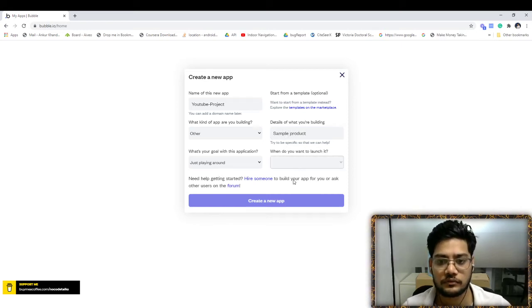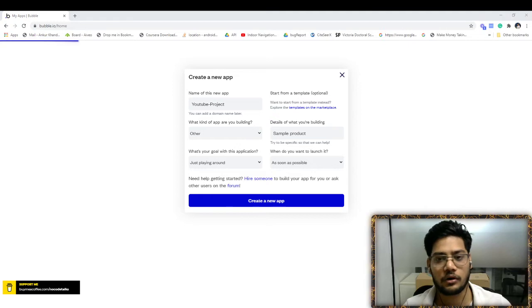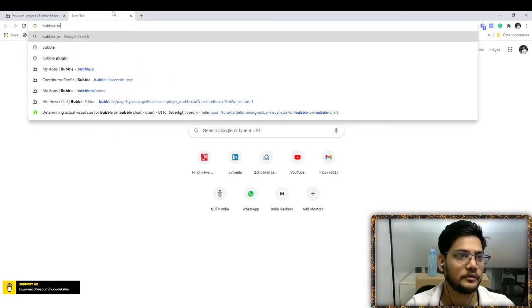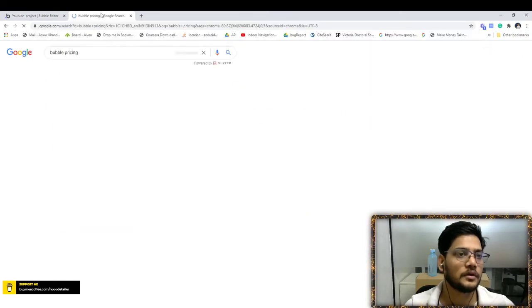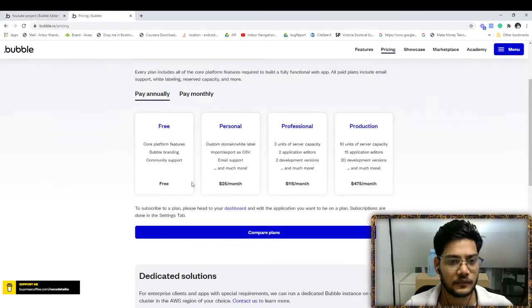Creating the new app. So this is not a free version, and this is the pricing. Pricing is free for basic features, and $25, $29 for the monthly payment.